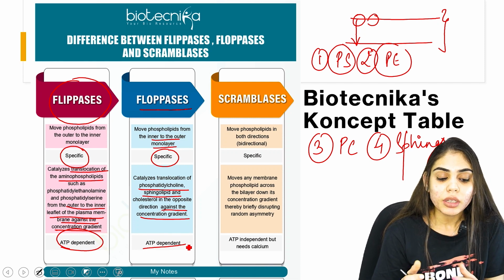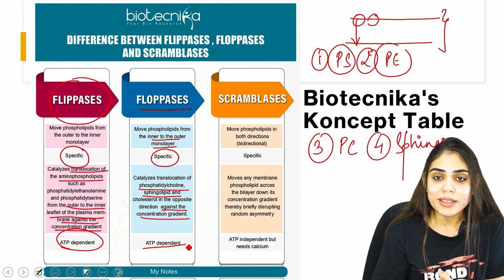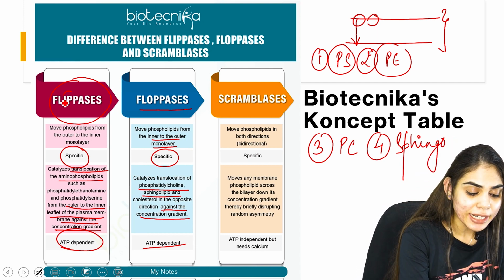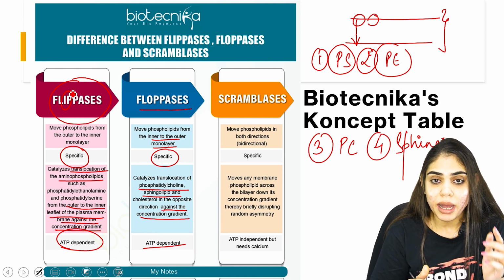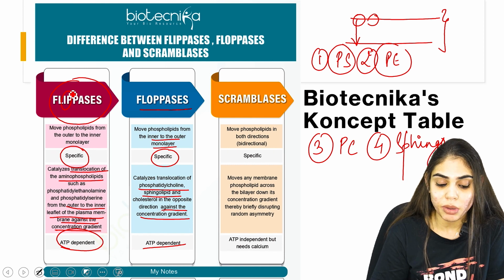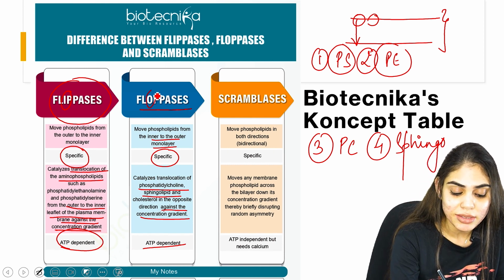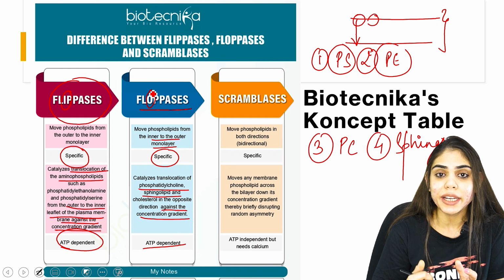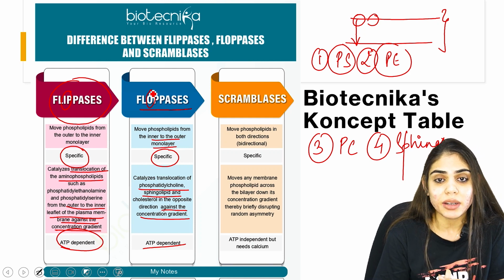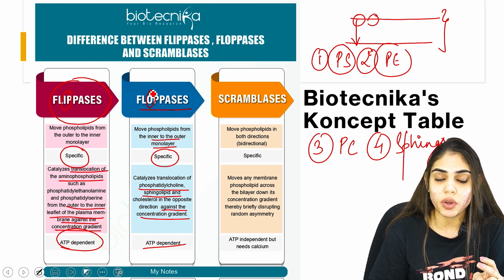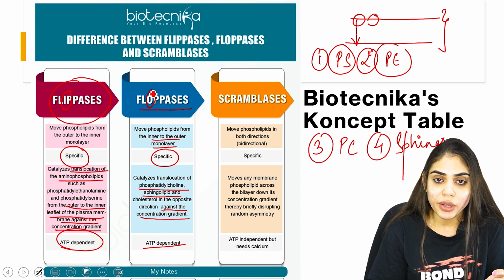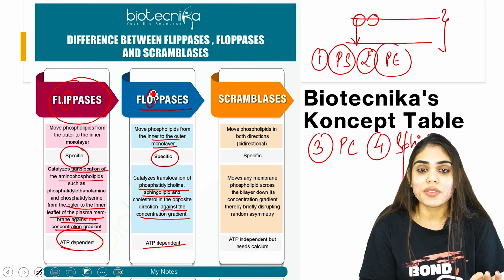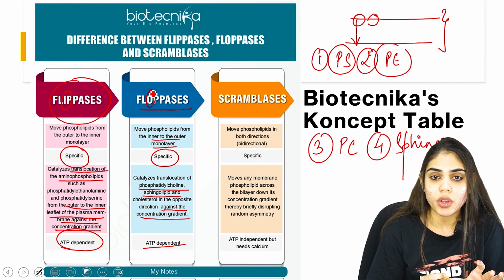So again, this enzyme is ATP dependent as it needs energy to perform this reaction. Now how to learn this concept? Flipases has I in it. So you can clearly see I means inside. So it catalyzes the translocation from outside to the inner leaflet of the plasma membrane. Whereas in flopases you can see O. O means from inside to outside. So it catalyzes the translocation of 2 specific phospholipids like PC, that is phosphatidylcholine, as well as sphingolipids. So what we have seen is the specificity of these enzymes towards phospholipids, and that they are ATP dependent.